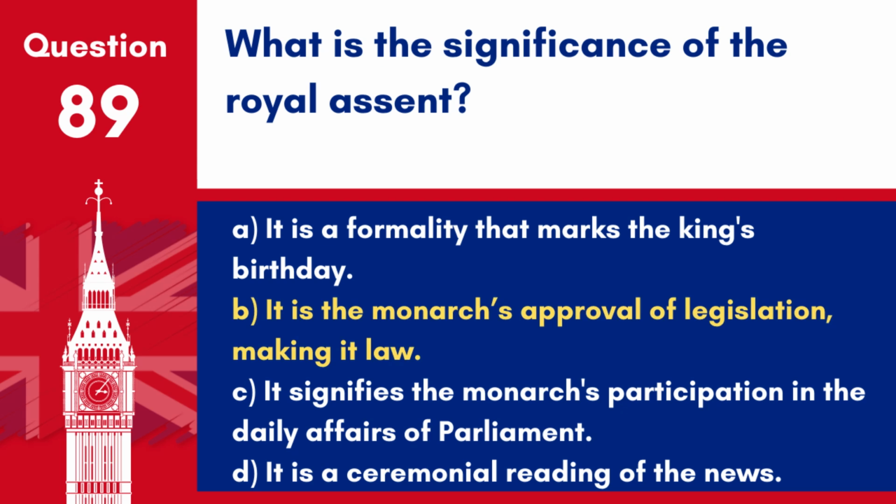Answer B. It is the monarch's approval of legislation, making it law. Royal assent is the final step in the legislative process for a bill to become law.